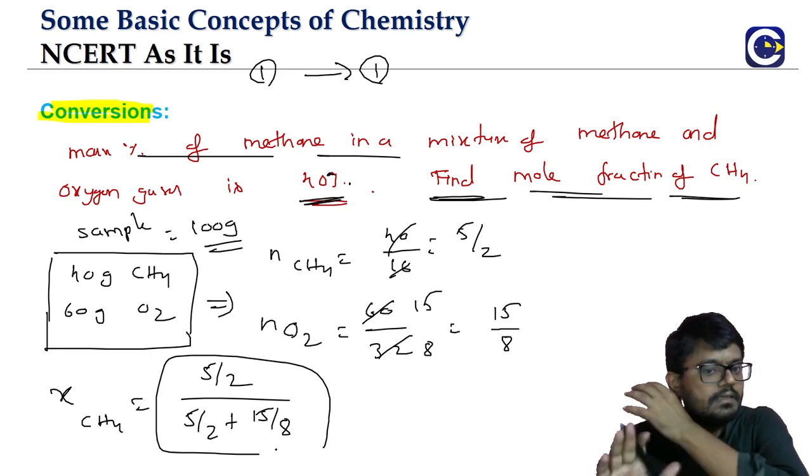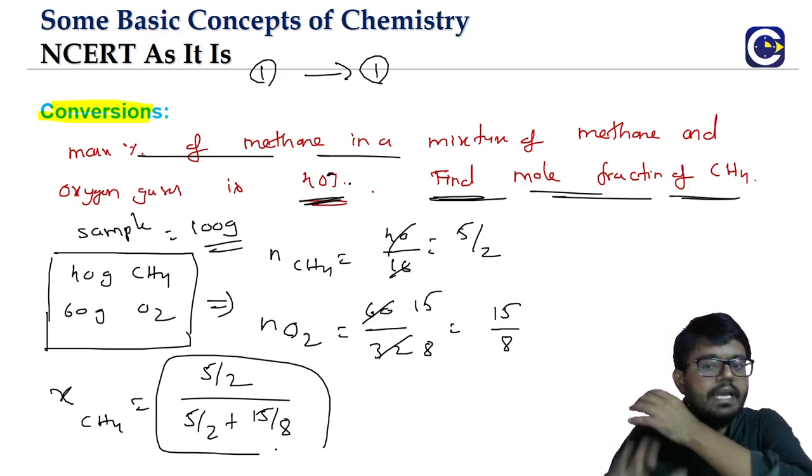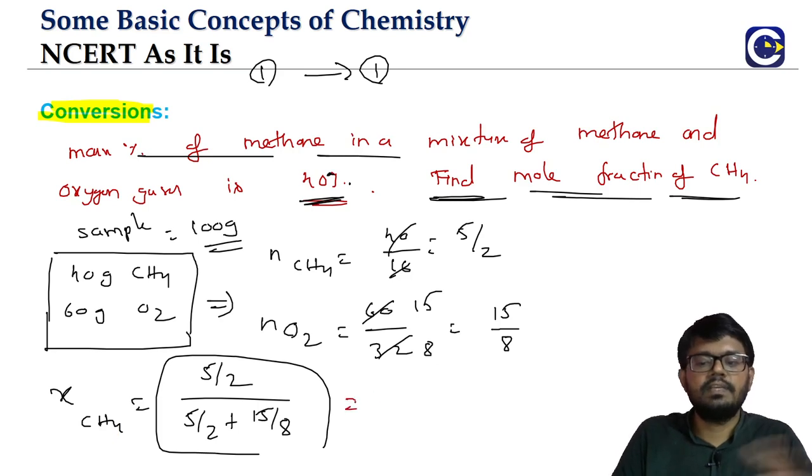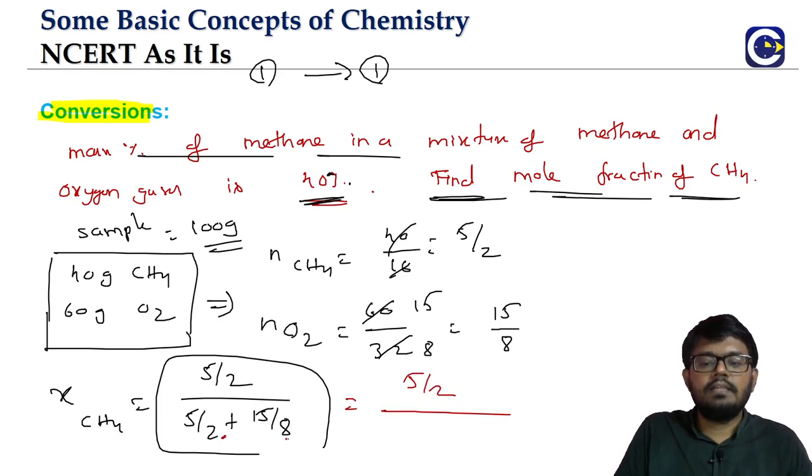I just wanted to give the idea of how we do the conversions. I'm not going to complete the problem, but for the sake of clarity, you can finally try and get the answer. Maybe I'll still finish. So 5 by 2 divided by, take the LCM of the denominator. What is the LCM of 2 and 8? 8 itself, right?